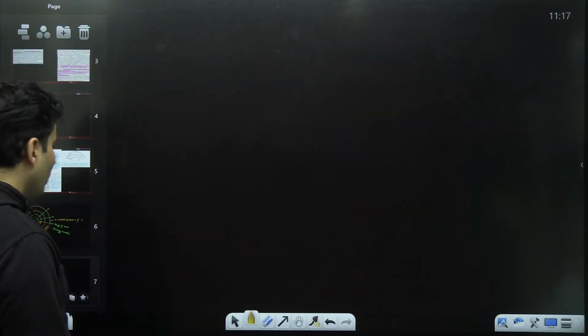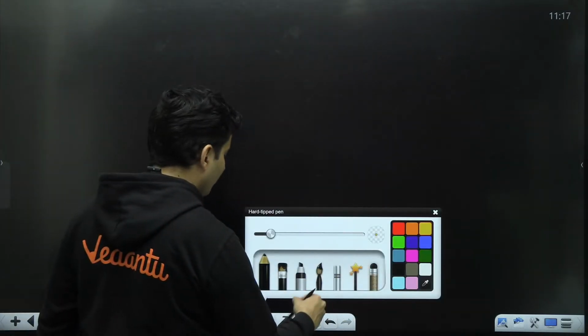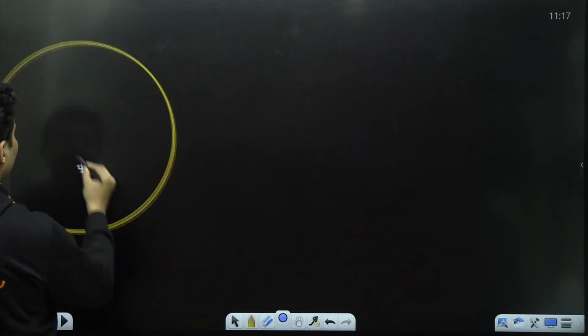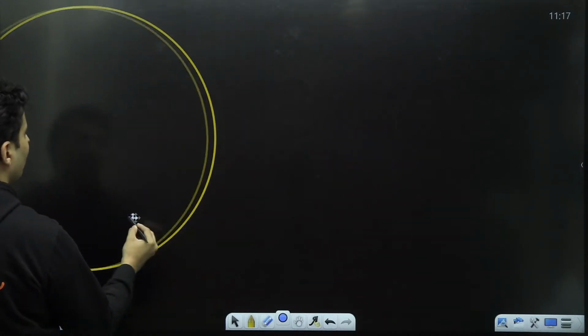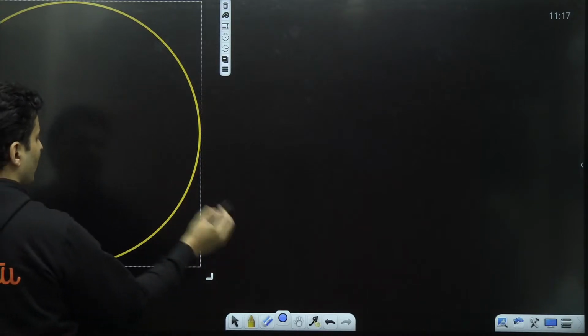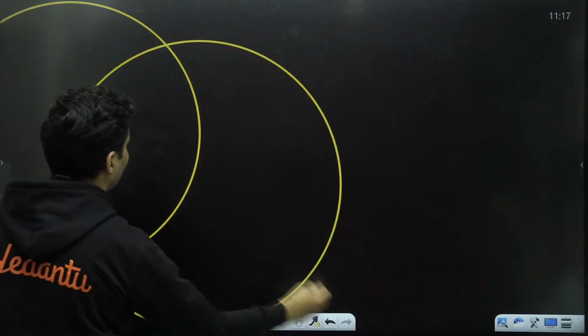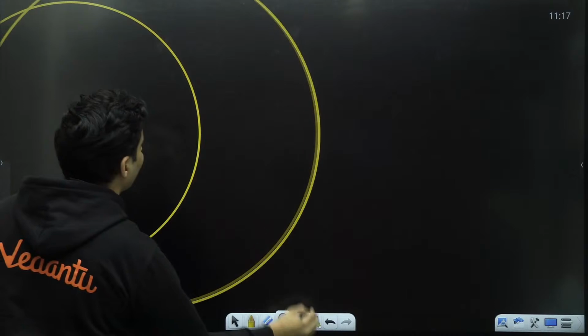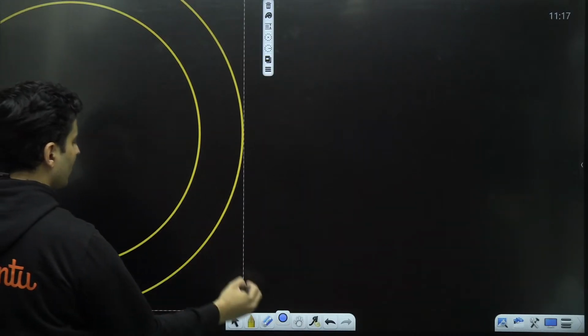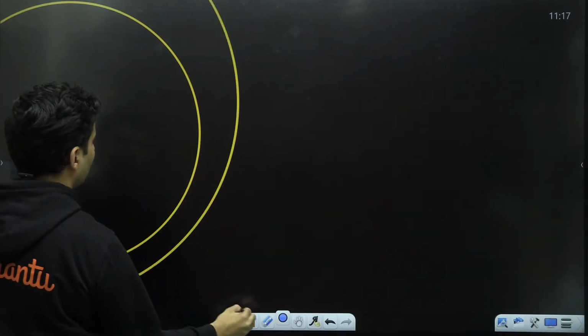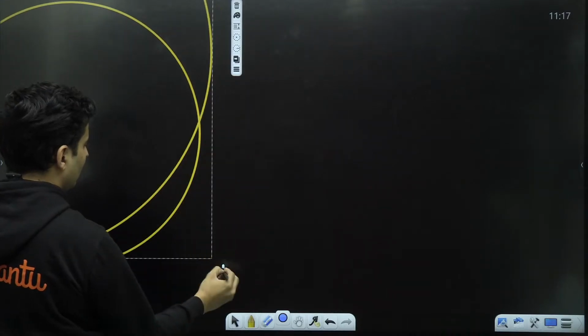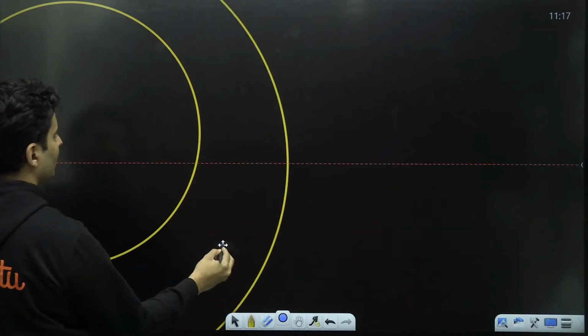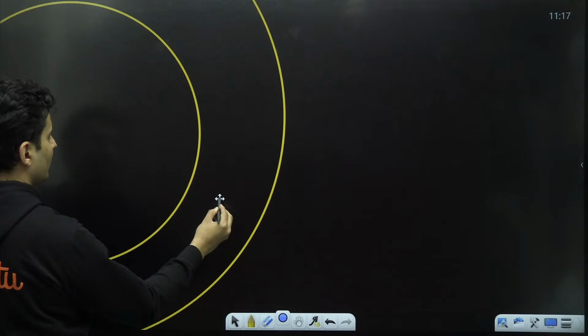Now, when you go really far from such spherical wavefronts, just imagine you have gone really far. Okay, just imagine I draw one more spherical wavefront. I go really far from it, something like this.